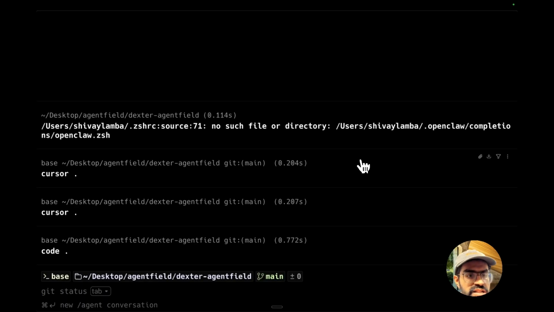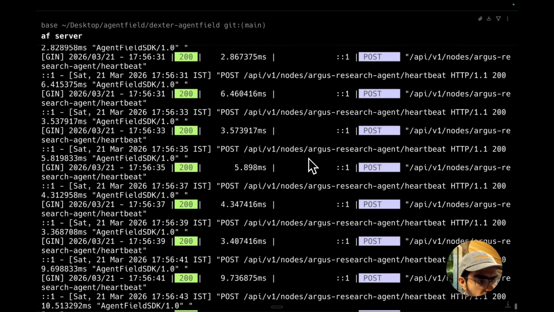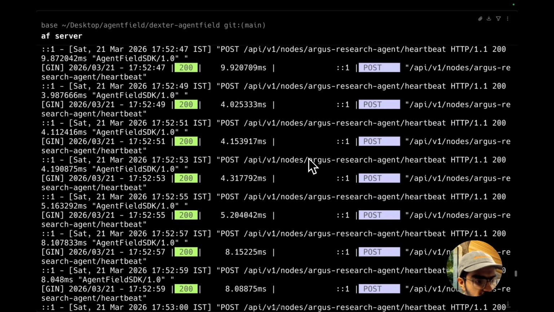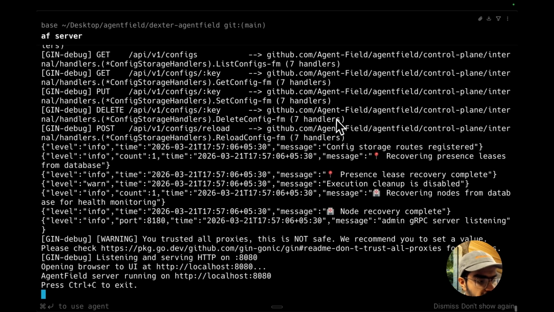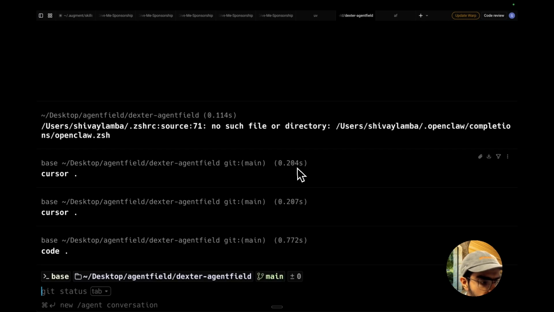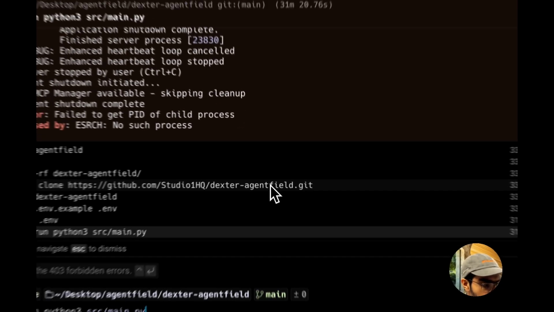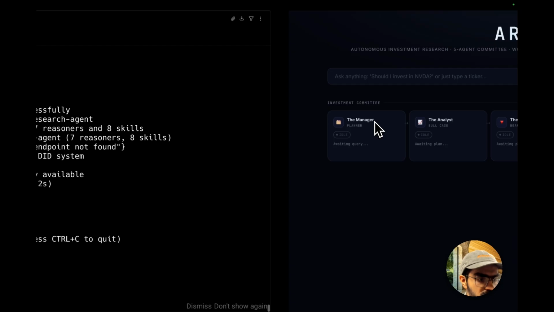So now let's get started with actually running the application. First things first, we have to run the AgentField server, which runs over here. You can see that we have already started it. I'll close it and rerun it again. In order to run it, you just run af server, and that will kick off our AgentField server. Next, we'll also run our application. We'll do uv run python3 src/main.py. Alright, so let's start it.